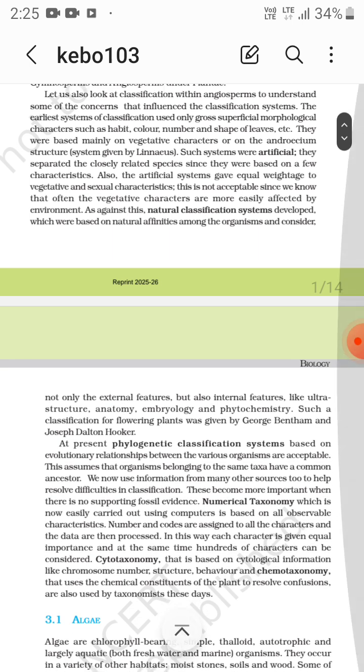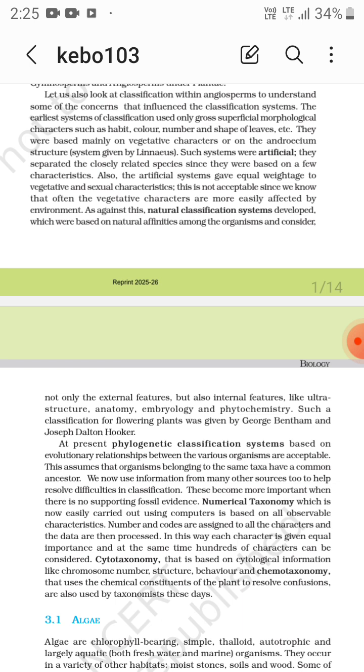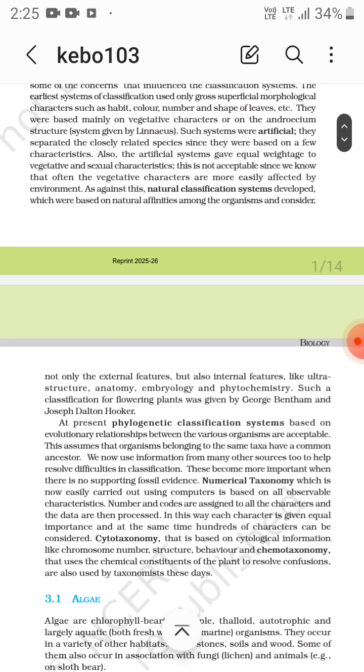Such a classification for flowering plants was given by George Bentham and Joseph Dalton Hooker. And flowering plants, these are the angiosperms.